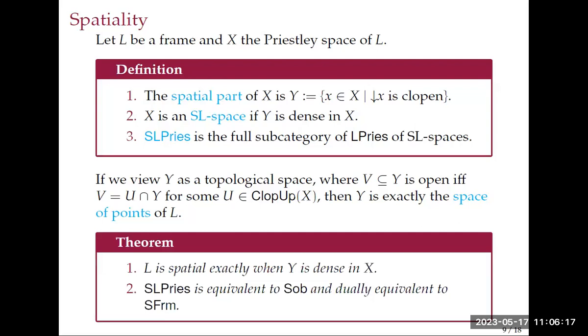The first part is more like a lemma: L will be spatial exactly when Y is dense in X. And then we get from that this theorem that the category of spatial L-spaces is equivalent to sober spaces by mapping X to Y. And it's dually equivalent to a class of spatial frames by restricting Pultr-Sichler duality.